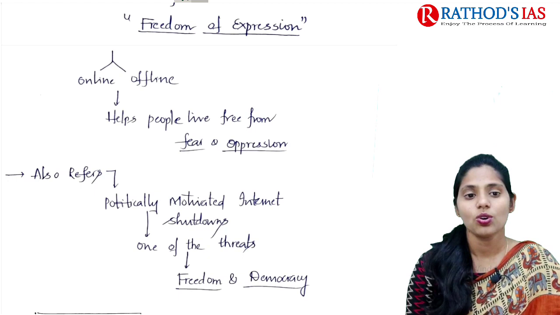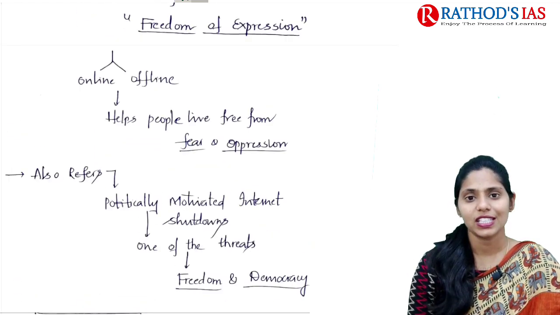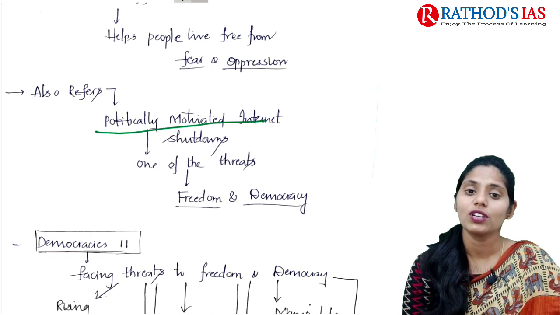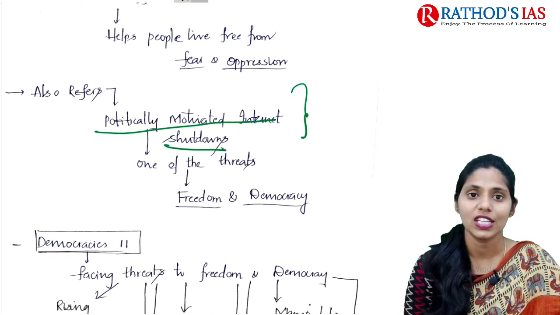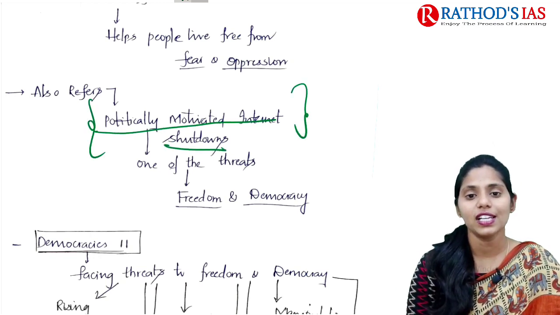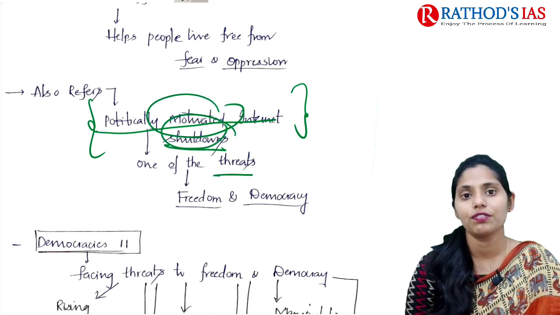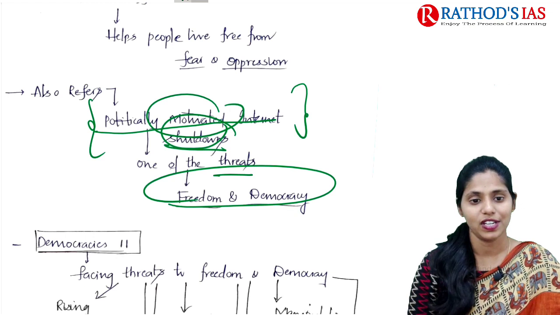This freedom of expression also refers to recent politically motivated internet shutdowns. Politically motivated internet shutdowns are one of the leading threats for freedom and democracy across the world.